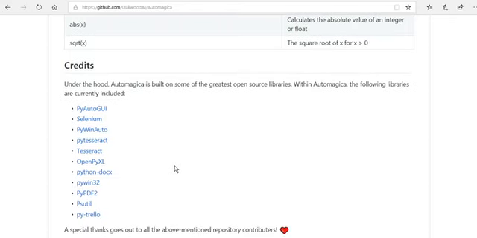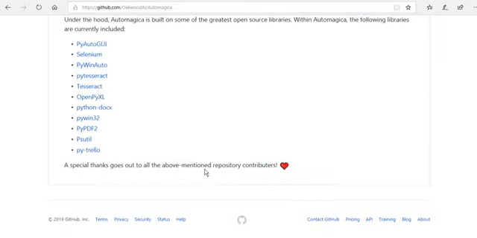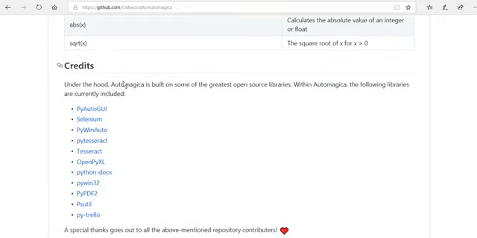Automagica is built with some open source tools. These are Selenium and Tesseract, and it supports these kinds of tools as well.